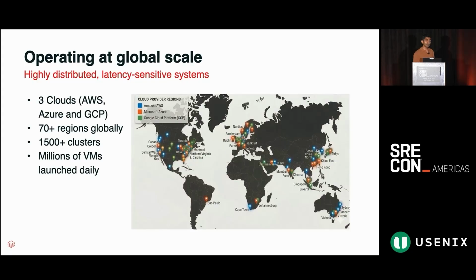To power this kind of data processing for our customers, we have to deploy millions of VMs on a daily basis. At this kind of scale, even a small inefficiency in a system can become very visible and cause major problems for us.